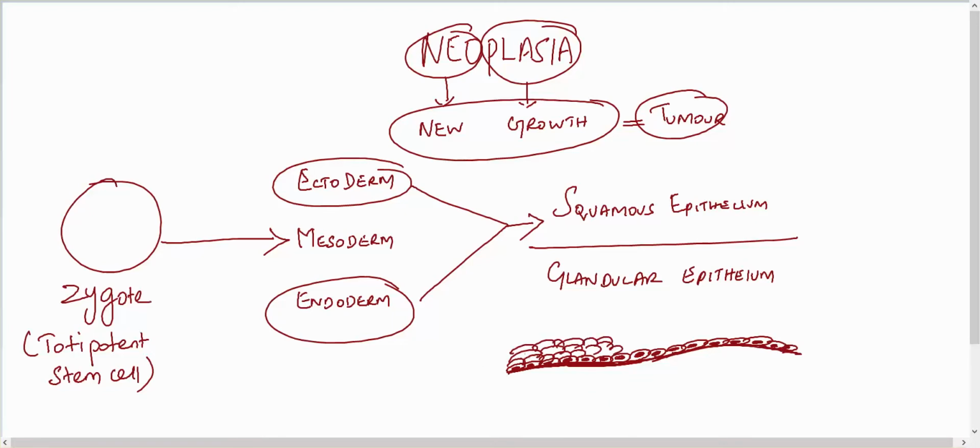They divide and form another group of cells called spinous cells, which have a slightly smaller nucleus compared to the basal cells. Then they form granular cells, which are maturing cells, and finally they form corneal cells.